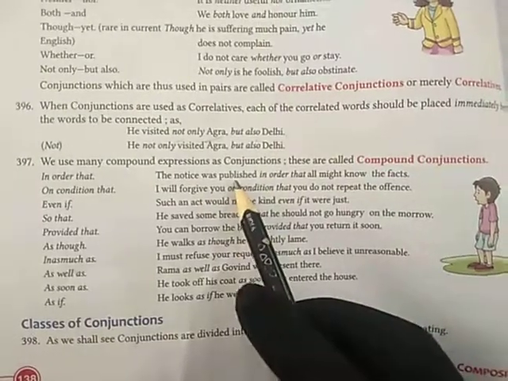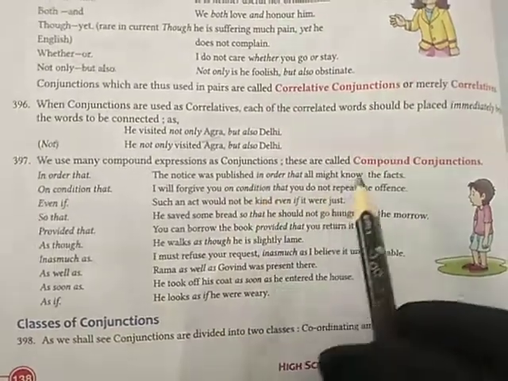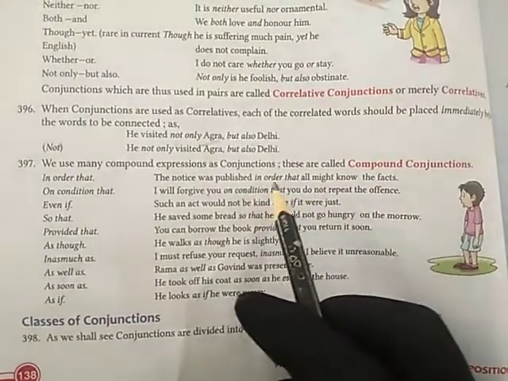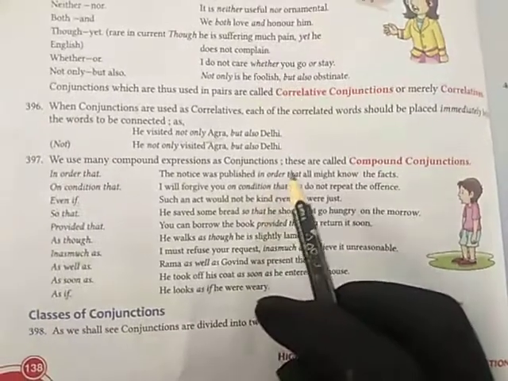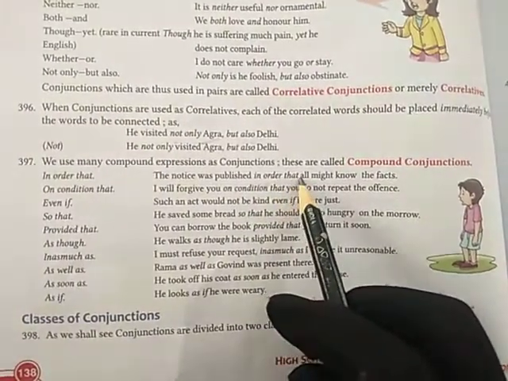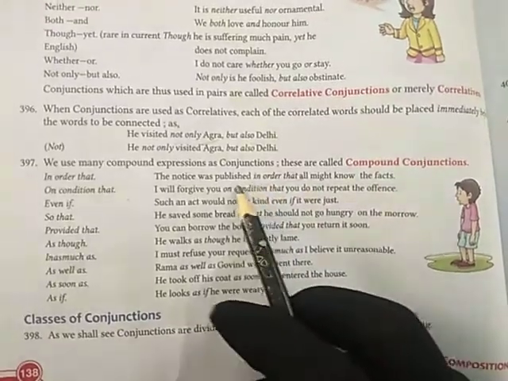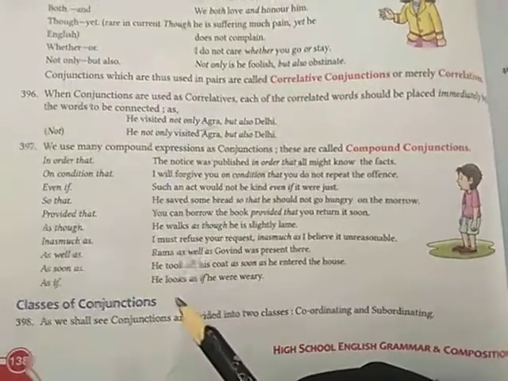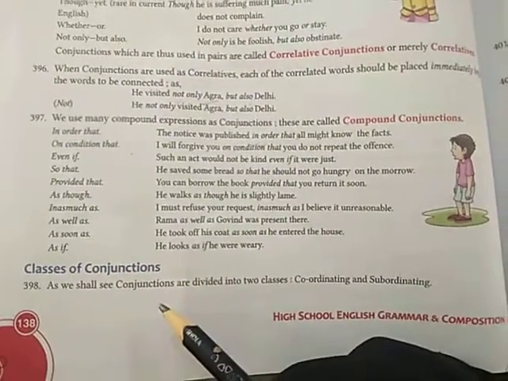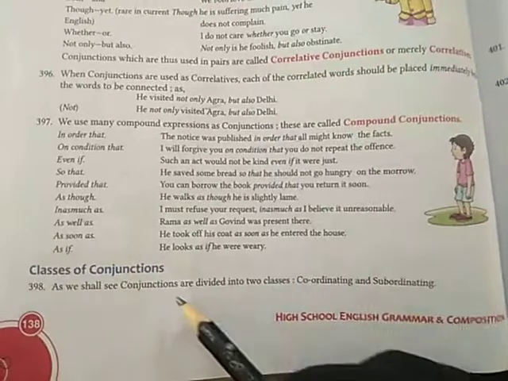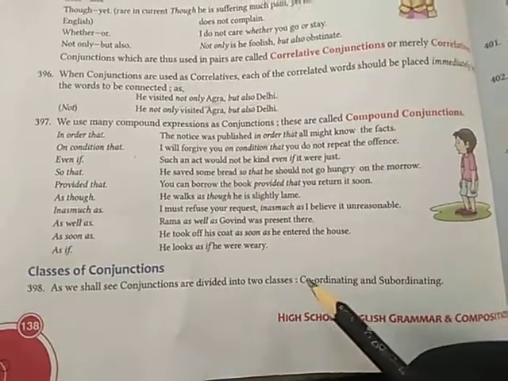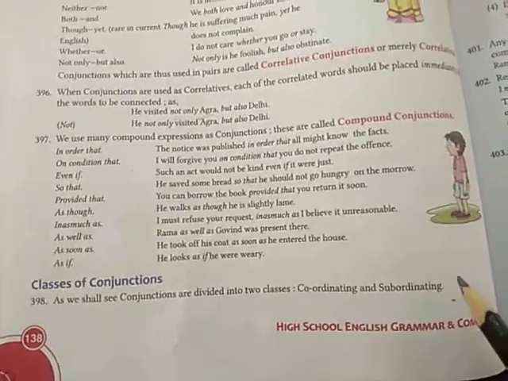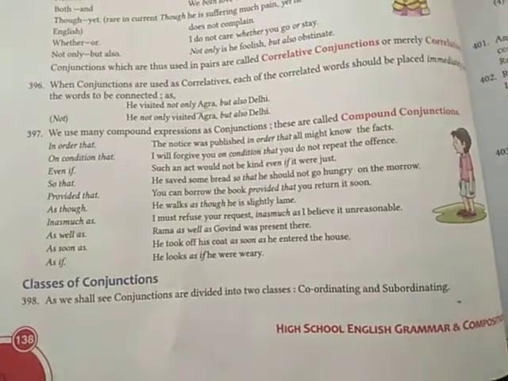Here we are joining two sentences: the notice was published, and the other one, all might know the facts. In order to join these two sentences, we use the conjunction in order that. So the group of words which join two sentences are called compound conjunctions. Now we learn the classes of conjunctions. Conjunctions are divided into two classes. One is coordinating and the other one is subordinating, right? What do you understand by coordinating and subordinating, children?